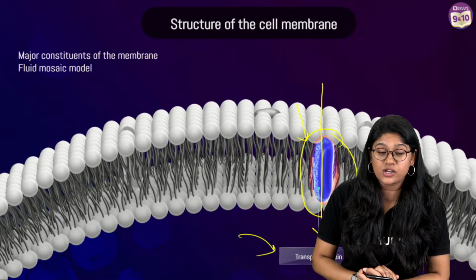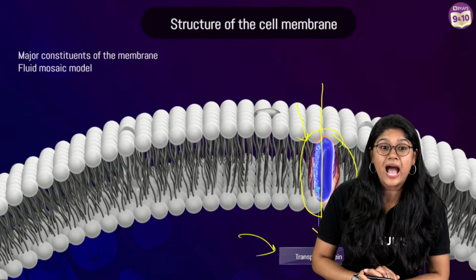Very good. GA is the Golgi apparatus. Absolutely correct, Jayavati. Very good, very good.